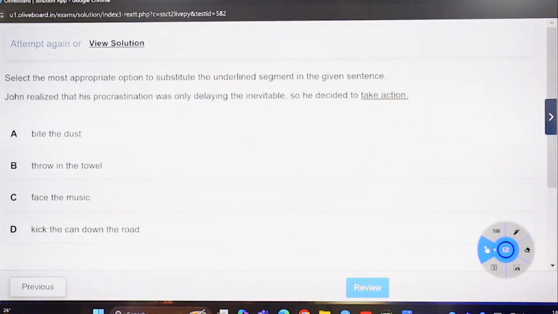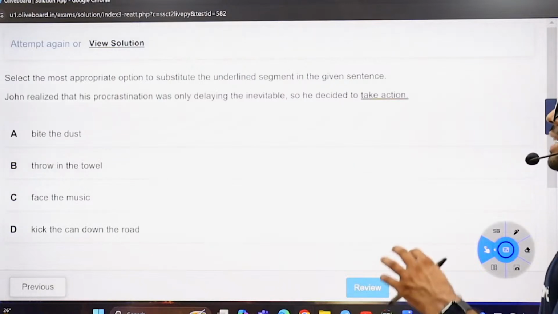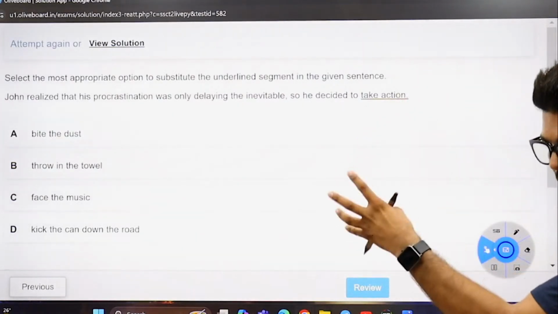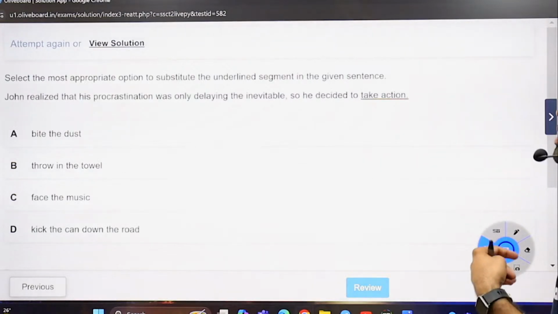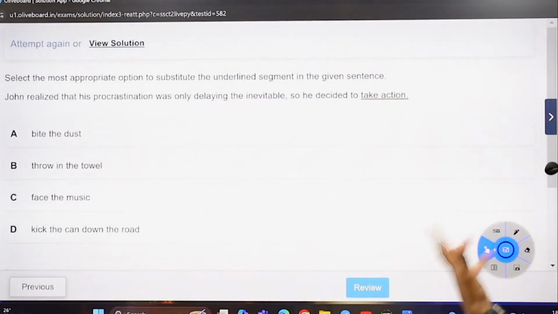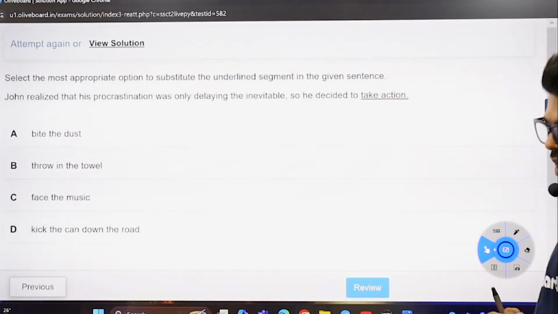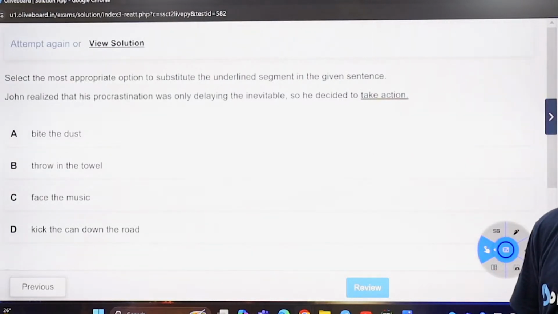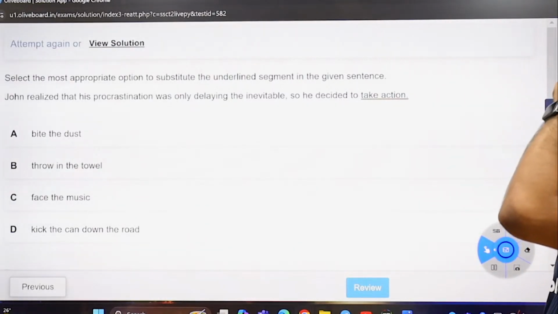He realized his procrastination, that means he always delays things, was only delaying the inevitable, something which will happen for sure. You can't skip that part. You can just delay that. Realizing that, he decided to take the action. And I can't see of any idiom which can define taking actions.